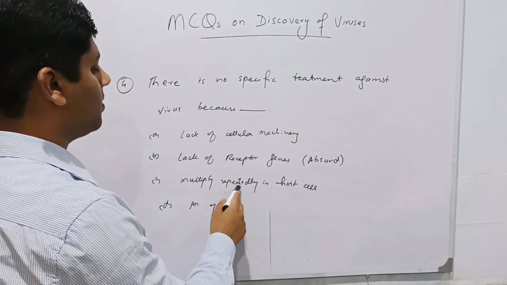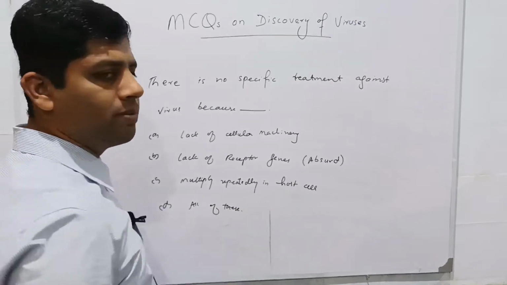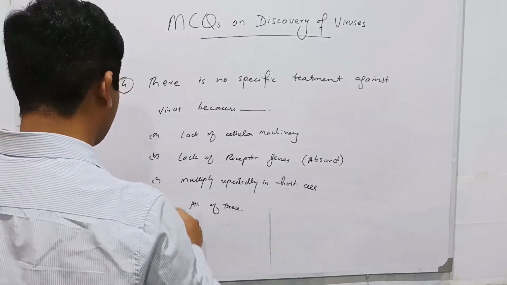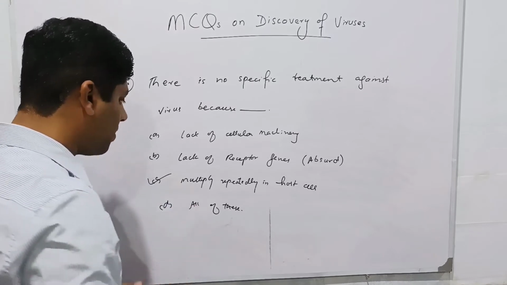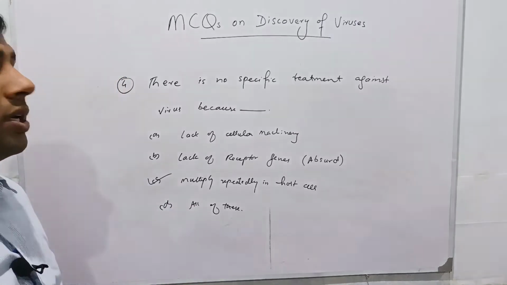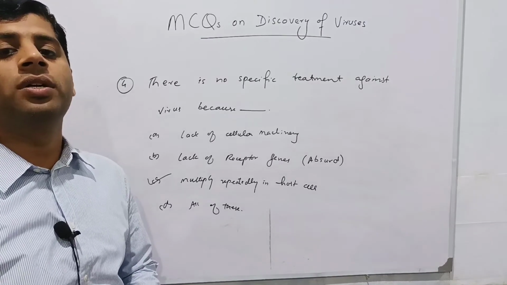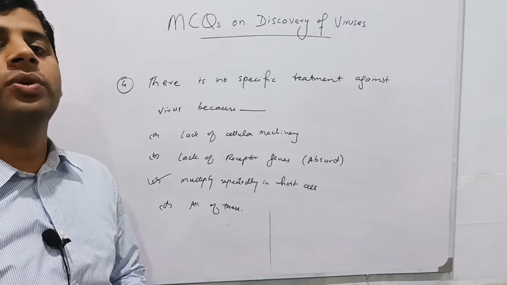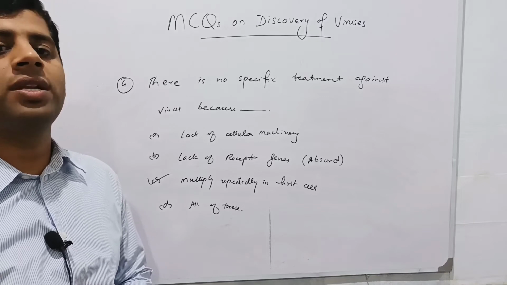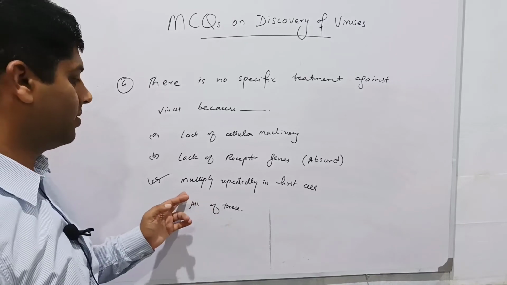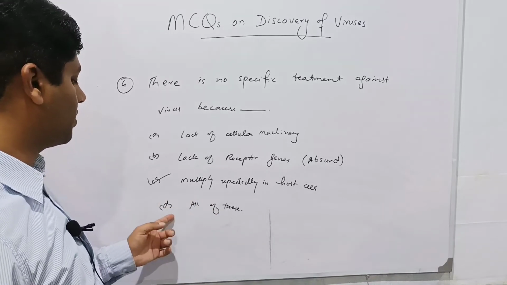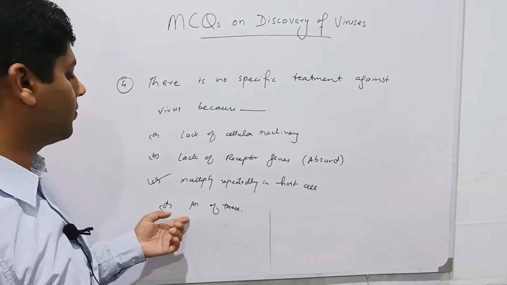Next is multiply repeatedly in the host cells, so it seems quite appropriate. The viruses keep on multiplying in the host cells, therefore these cannot be eradicated by antiviral agents or antibacterial agents from the host. However, the host immune system can eradicate and eliminate this viral infection. And next is all of this, so it is not the correct one.